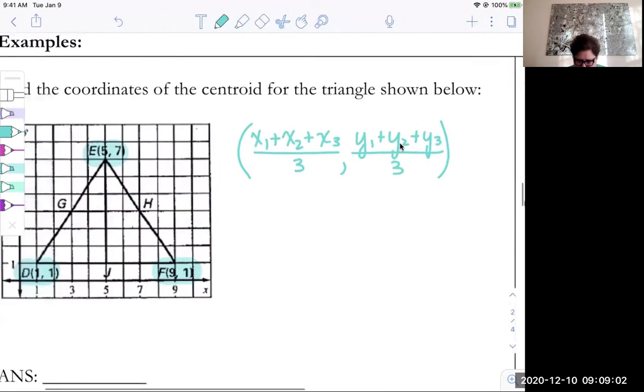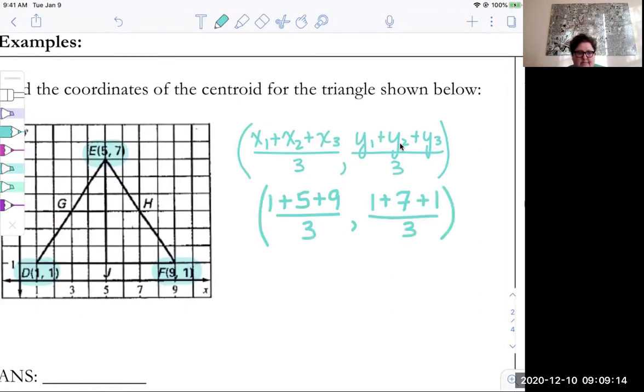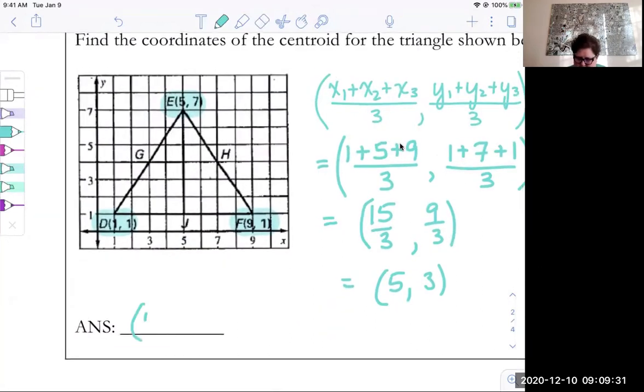Okay, so 1 plus 5 plus 9 over 3. And then the y's are 1, 7, and 1 divided by 3. Okay, that's 15 over 3, which is 5. And then 9 over 3, which is 3. Okay, so 5, 3 is our centroid.